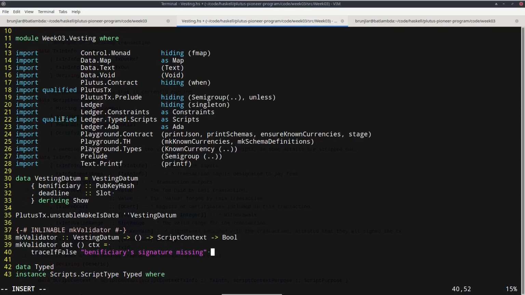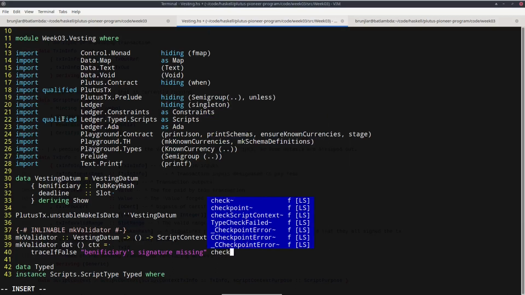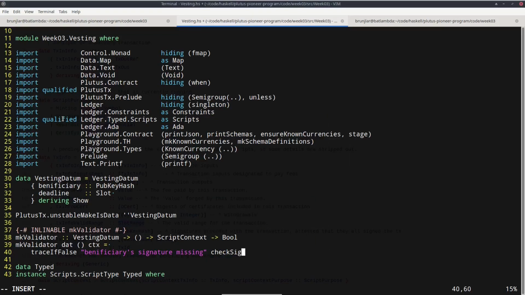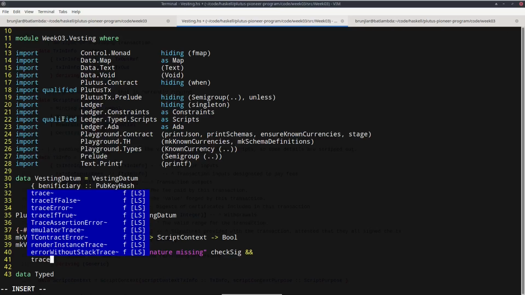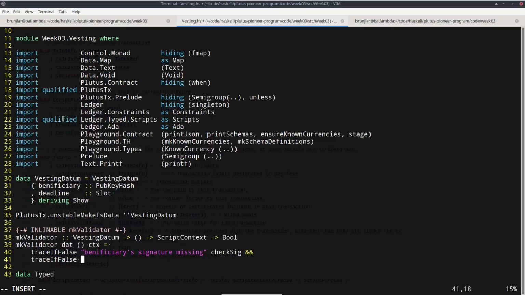Okay, and now, as I said, we could do that inline, but let's delegate it to a helper function to make this easier to read. So something like check sig. Okay, and now we need a second condition, and both of those must hold. So we can chain them together with a logical AND, which is a double ampersand in Haskell. Okay, and the second condition is the timing.